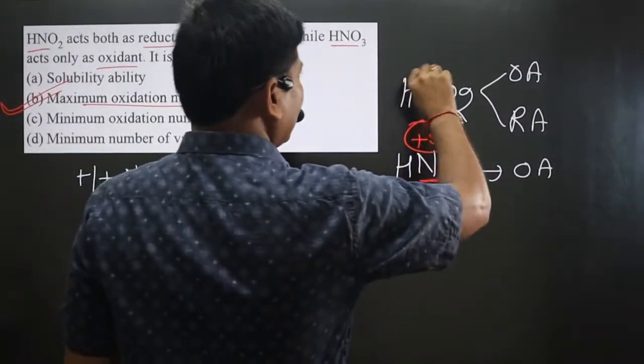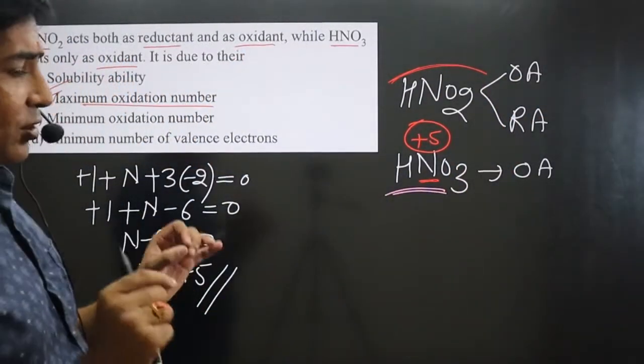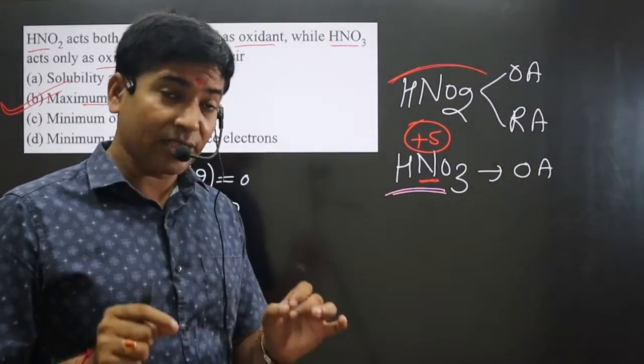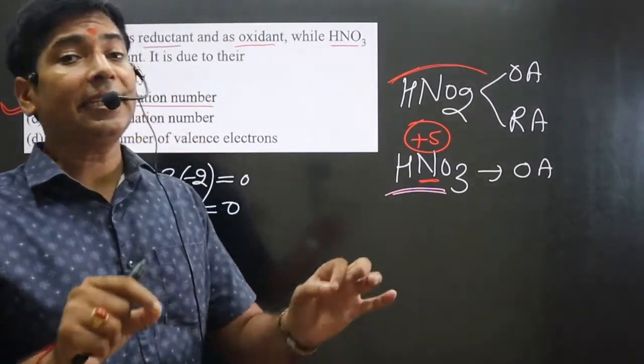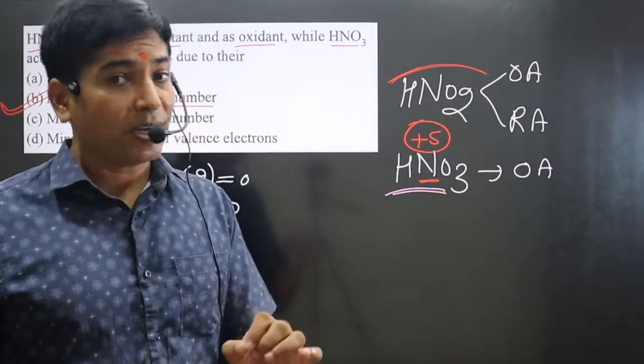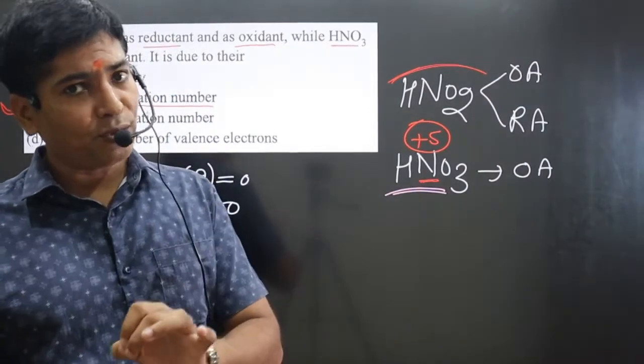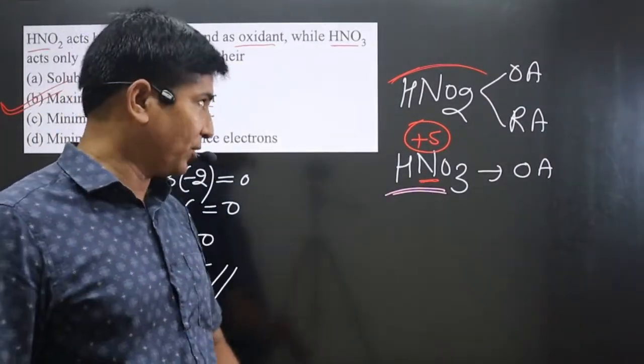In this case, why is it acting both as oxidizing as well as reducing agent? Always keep in mind, if the central element is present in an intermediate oxidation number, neither minimum nor maximum, then it will act both as an oxidizing as well as a reducing agent.